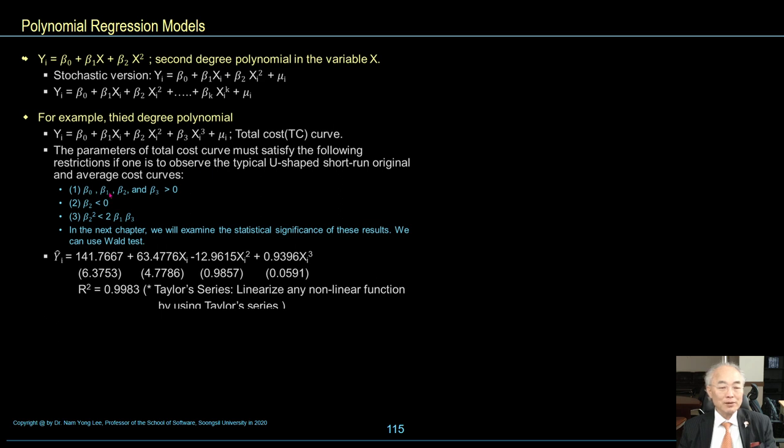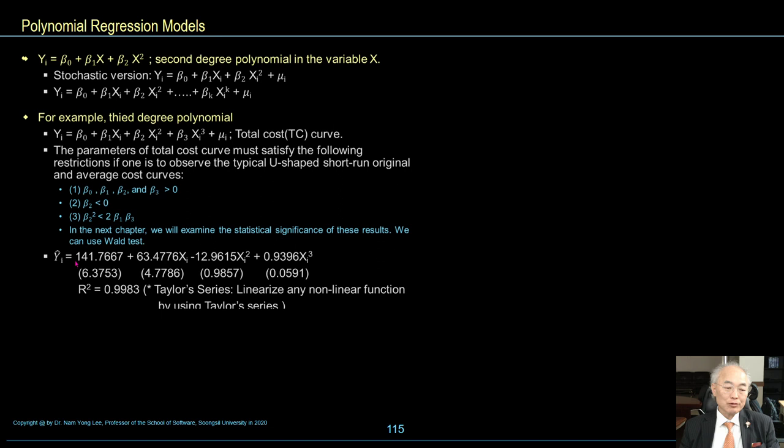Beta 0, 1, 2, 3 are greater than 0. Beta 2 is less than 0. Beta 2 square is less than beta 1, beta 3. In the next chapter, we will examine the statistical significance of this result. We can use the Wald test.